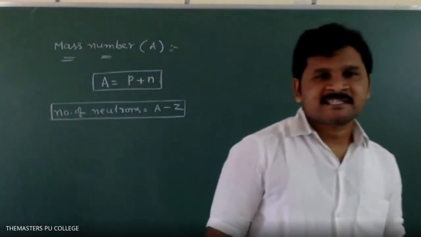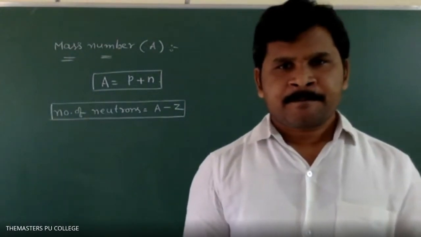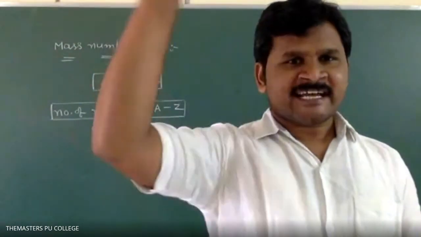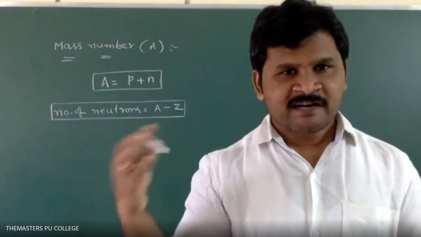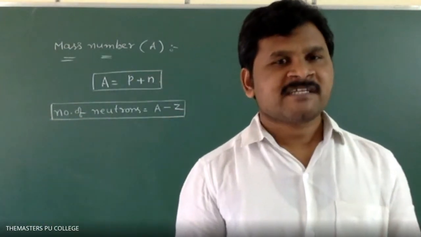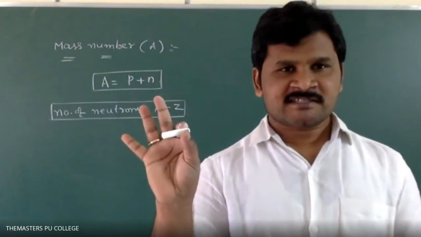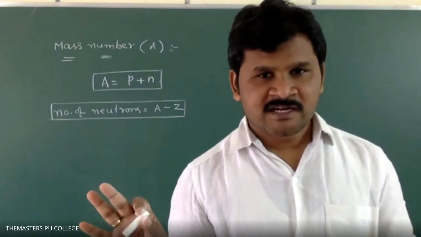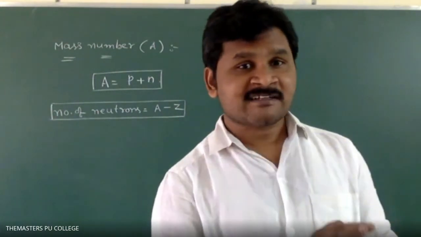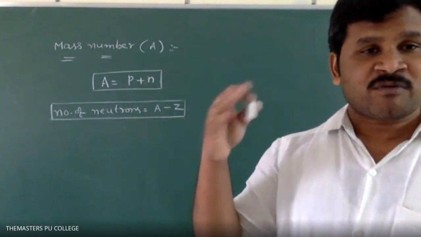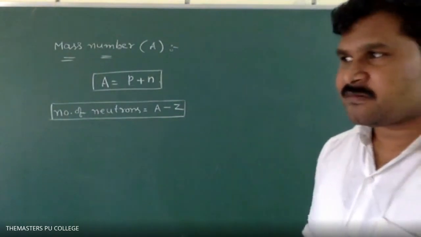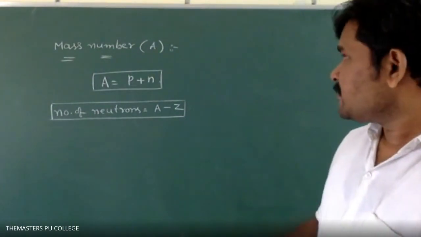What about neutrons in an ion? Please remember, there is no change in neutrons and protons in ions. How you write protons and neutrons in an atom, the same we have to follow in ions also. Only the electrons change. That is the difference between ions and atoms. Protons, neutrons, and mass number are all the same. Remember that. So this is about mass number.